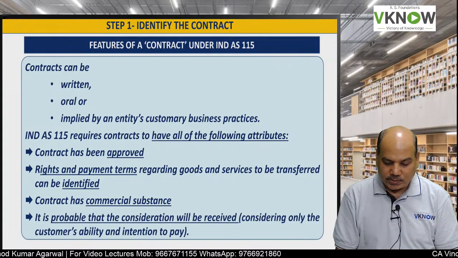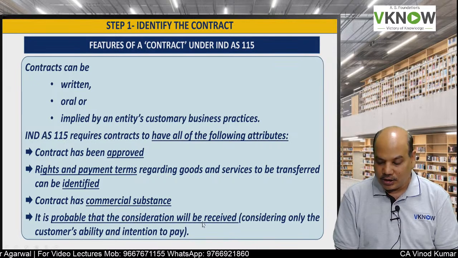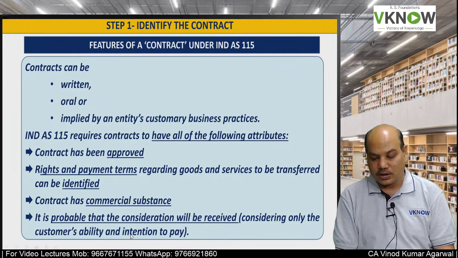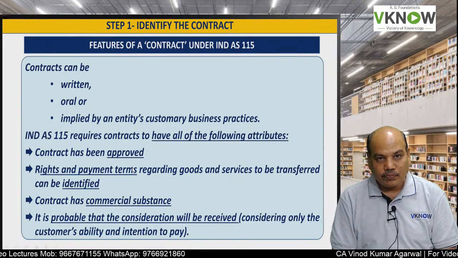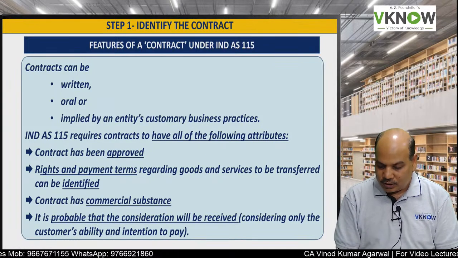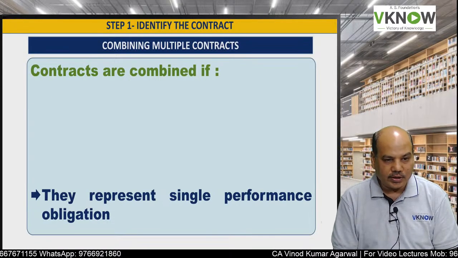And fourth, it is probable that the consideration will be received, considering only the customer's ability and intention to pay. So if these conditions are available in a contract, then this is a contract for the purpose of this standard.